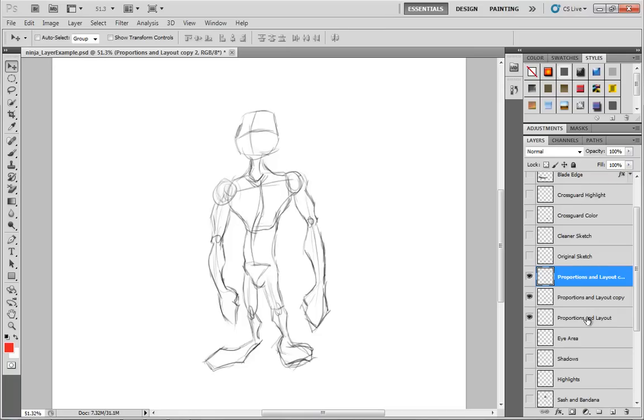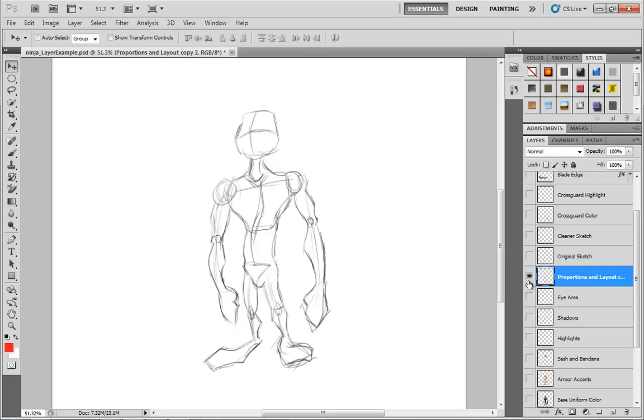Now, here's where I'm really going to blow your mind. I'll grab all three of these layers together by holding down the Shift key and clicking on the bottom one. So you see we have proportions and layout. I have 3 copies of that. I'm going to hit Control E, and what that's going to do is merge those layers down. I'll talk a little bit more about merging layers and collapsing layers a bit later on. I just wanted to show that off so you can see what my initial drawing kind of looked like.